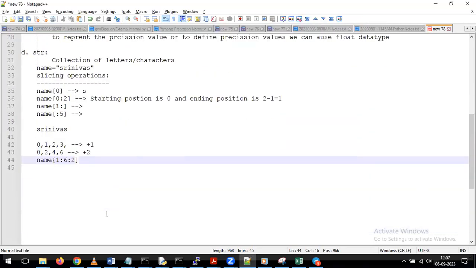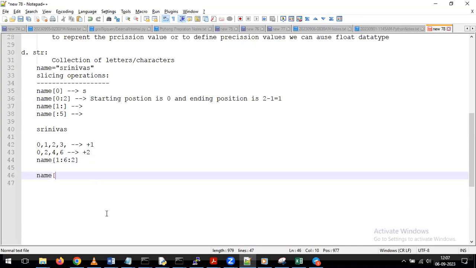Indirectly, if I give name of 1 and 6, internally it will take it by default as name of 1, 6, 1. So the first one represents your start value, the second represents your end value, and the third represents the incremental position. You may want to get letters 1 by 1, or alternate letters 2 to 2, or every third letter. If you want to specify that kind of information, we need to provide the increment value here.